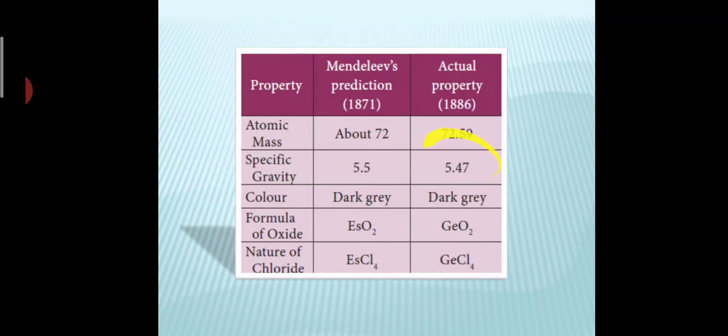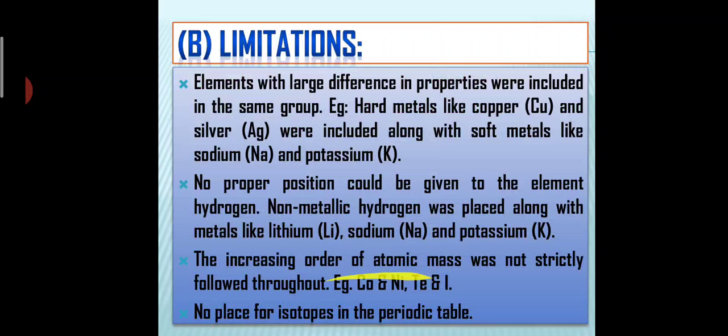He calculated 5.5, but the actual value is 5.47. And the color he predicted to be dark grey, and the color was also found to be dark grey. And the formula for the oxide, he said EsO2, which means Eka silicon O2, because he didn't know the name at that time. Afterwards, when he checked the oxide formation, he got GeO2. Instead of Es, for germanium he gave the symbol Ge. Then the chloride, he said EsCl4, but the actual formula was GeCl4.